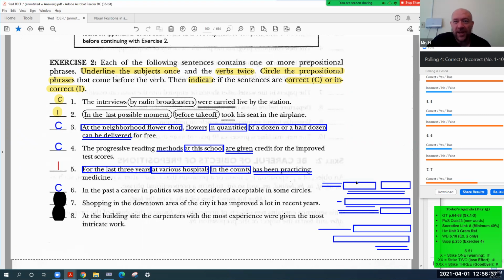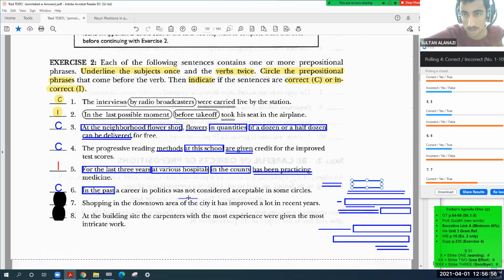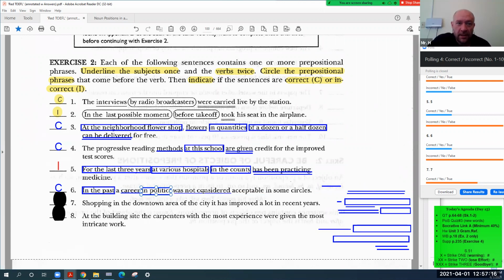Why? Sultan, do you want to explain it? Yeah, in the past is a prepositional phrase. Good. Occurred is... subject. Where? Career. Career? You said career? Yeah. Okay. And police is a preposition phrase, not considered as the verb. Okay. Prepositional phrase was not considered. All right.